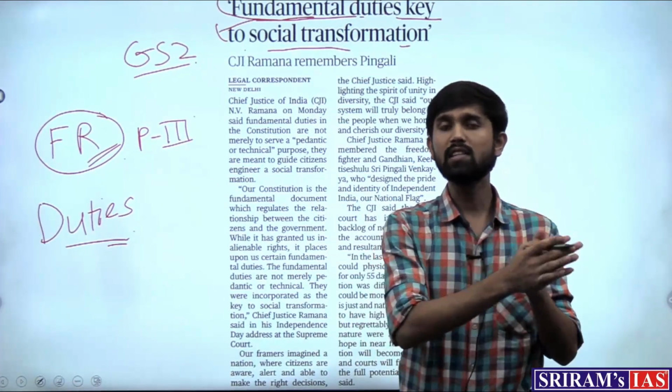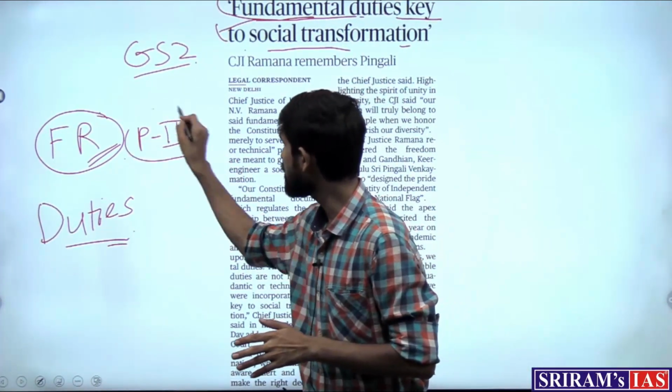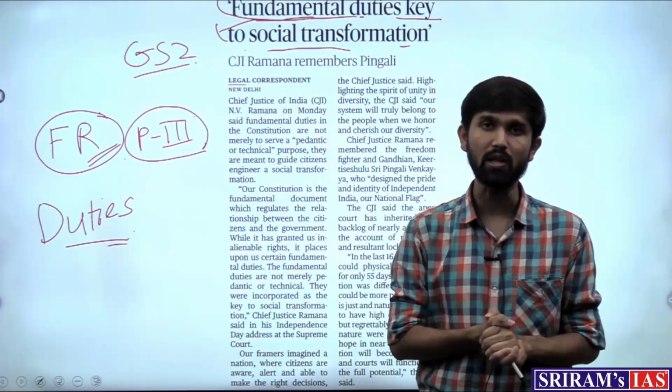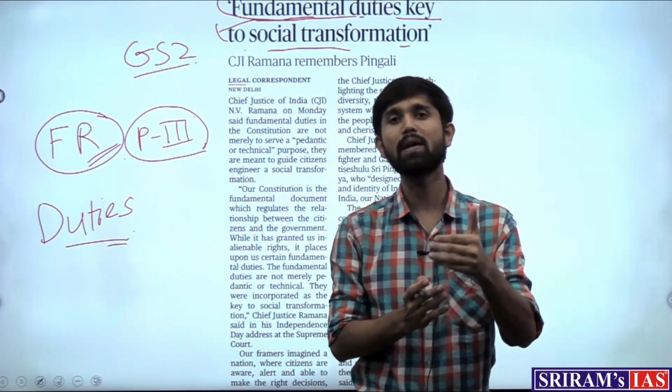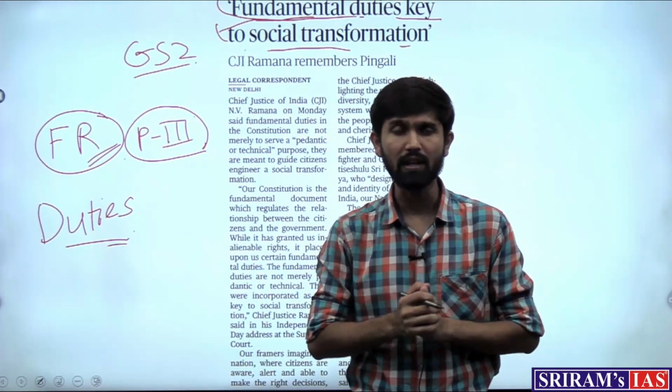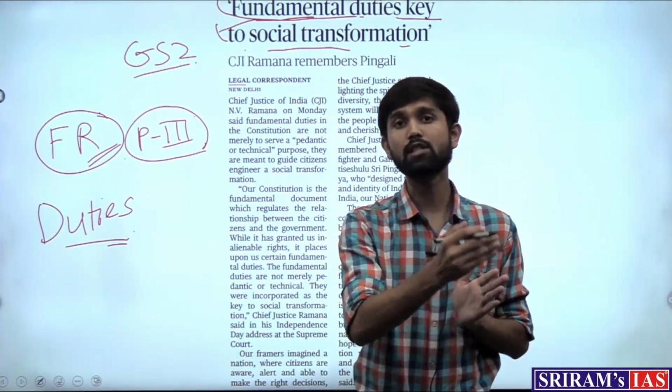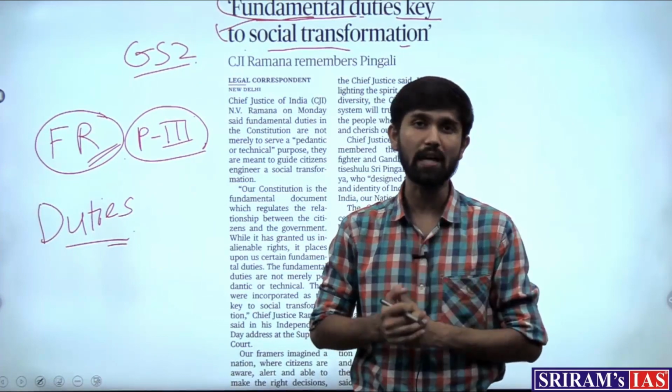So earlier these rights were given in part 3 of the Constitution, but there were no duties. But it was envisaged that certain duties should also be present for the citizens of the country so that they know what is expected out of them, what is the expected behavior out of them.